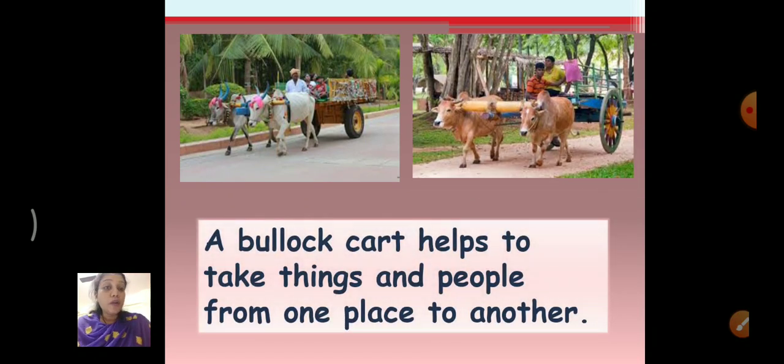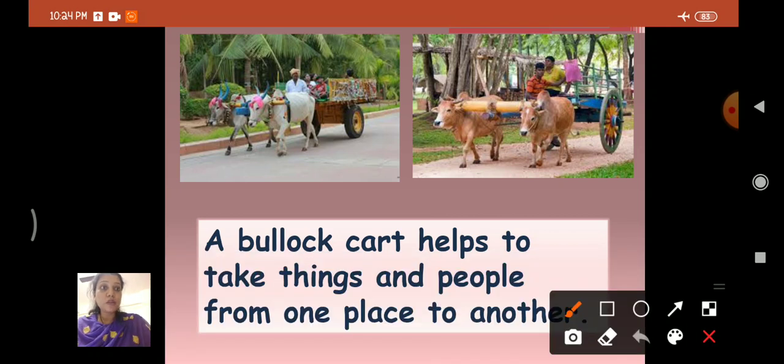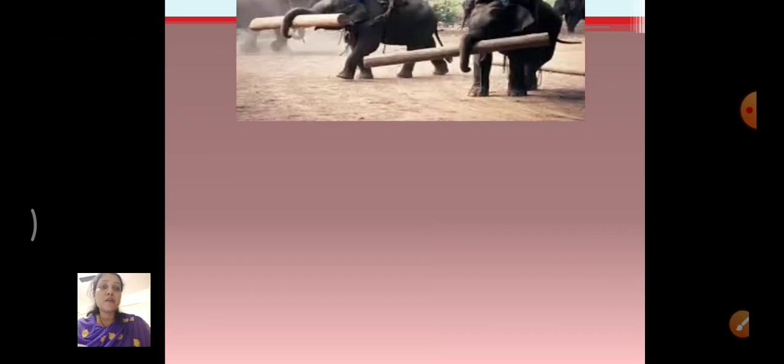Now, a bullock cart helps us to take things and people from one place to another. In this bullock cart, people sit on the bullock cart. There is a cart behind. See if you can see here. People sit here and they go from one place to another. It is still seen in some rural areas. At your native place, you can still see this bullock cart sometimes.